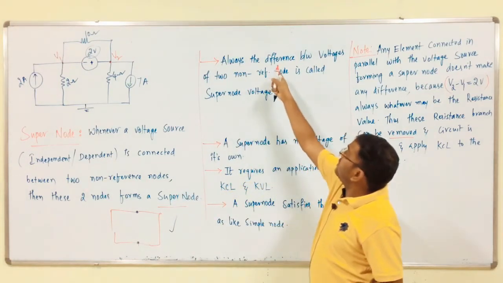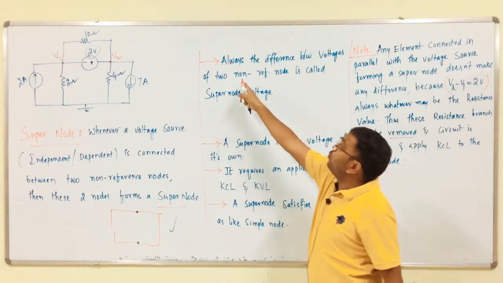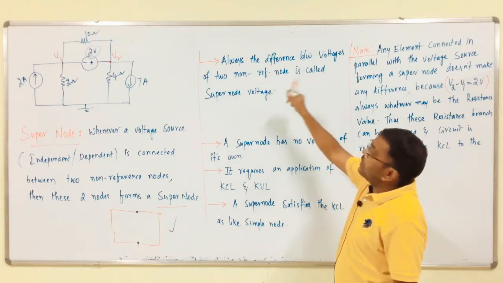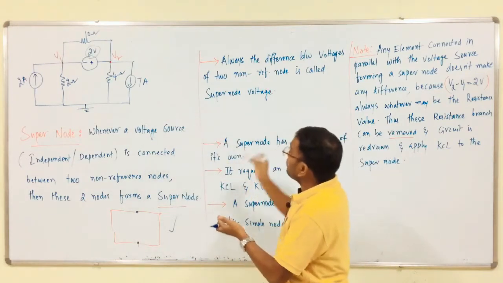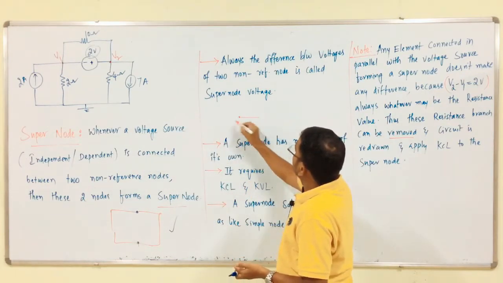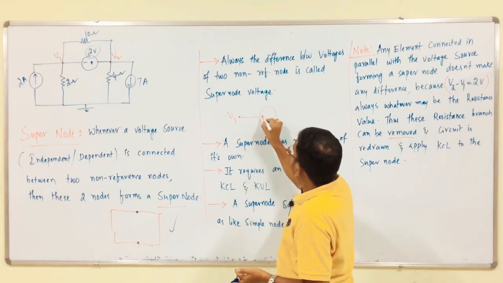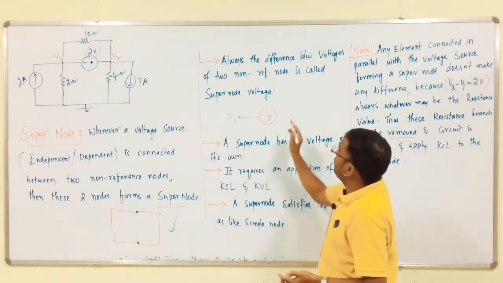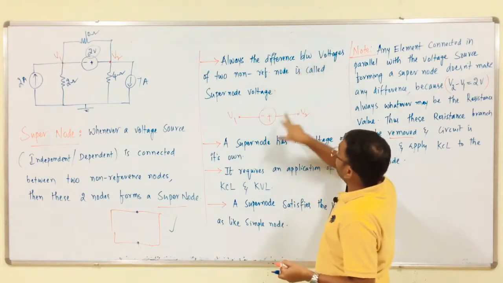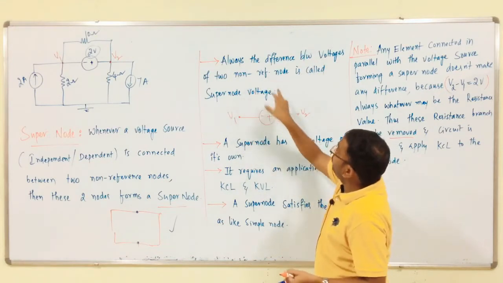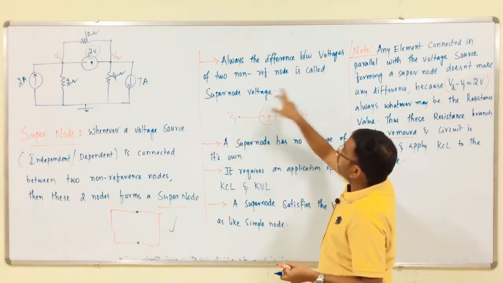Always, the difference between the voltages of two non-reference nodes is called the super node voltage.